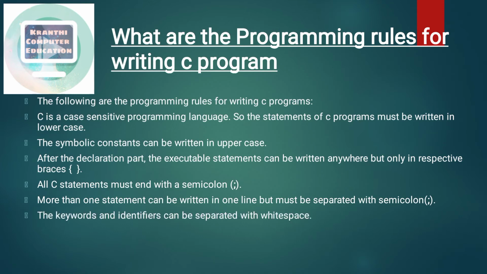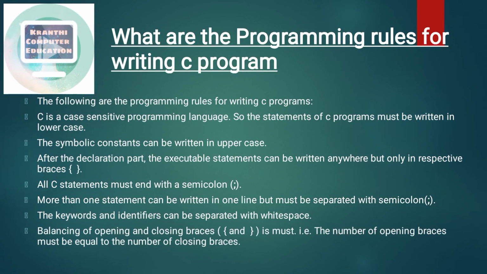The keywords and identifiers can be separated with white spaces. When we are writing the words in a C program, we can separate each and every word, these keywords and identifiers. So we can add white spaces. What is white space here? Whenever we press the space bar on the keyboard, we get one character space, that is called white space. So we can separate keywords and identifiers with white spaces.